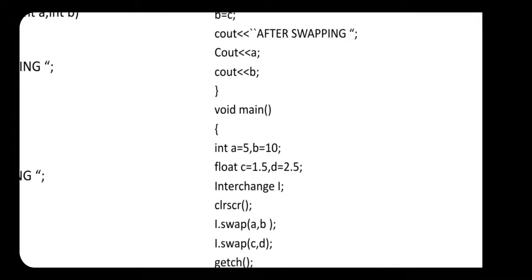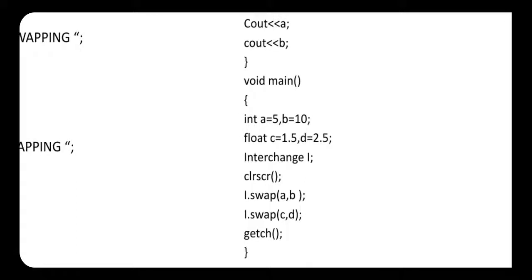Okay, then main function. In main function by default I declared, or initialized, the values for two integer variables and for two float variables. After that here I created an object of class, that is interchange I, and after that I call the swap function, I dot swap, and pass the value of a and b, and a and b both are of type integer.